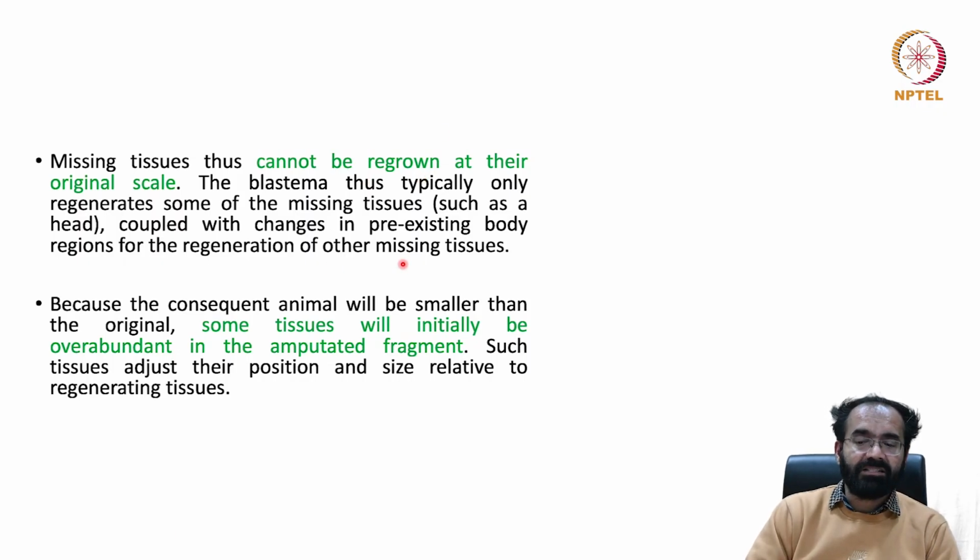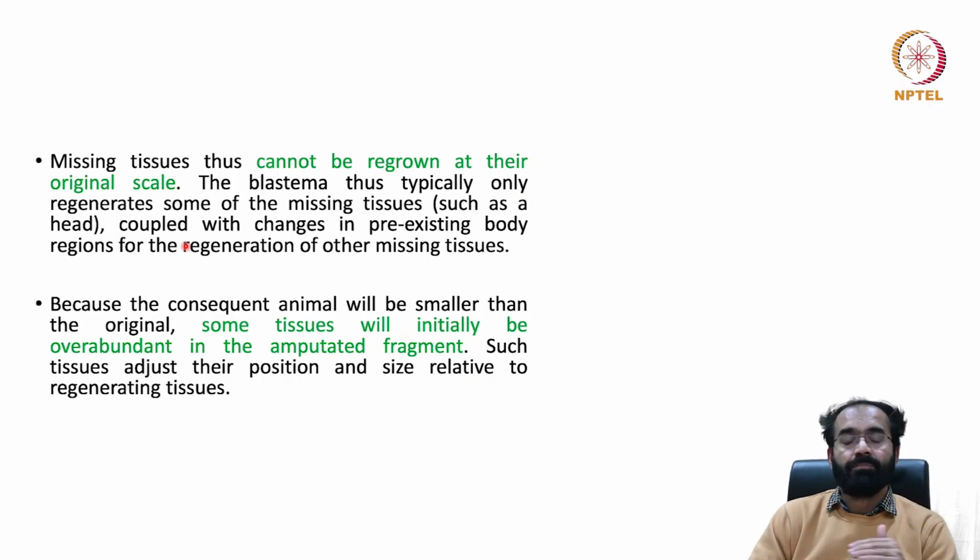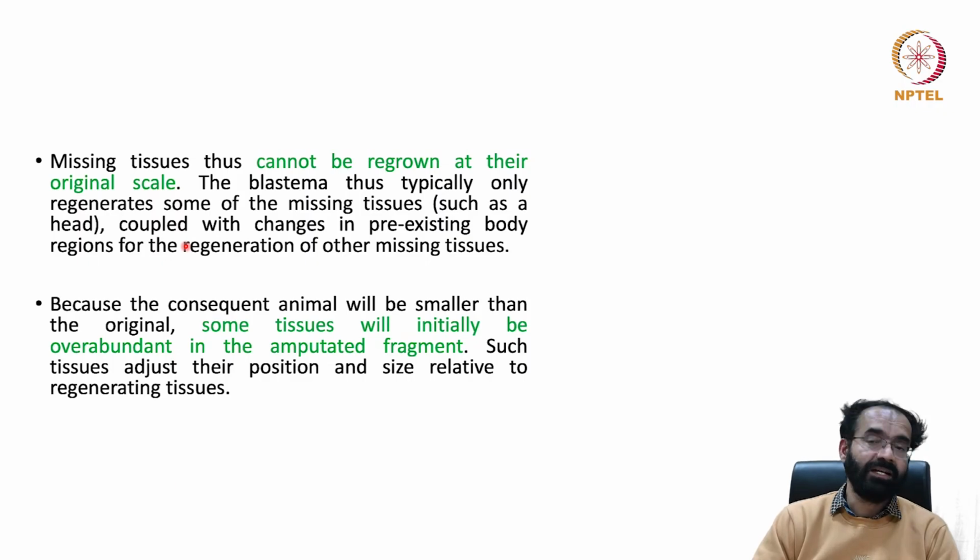The blastema thus typically only regenerates some of the missing tissues, such as the head to start with. Say a body is cut: the anterior piece and the posterior piece each have only half of the Planaria body. It will not create the rest of the anterior portion. It will just create a head right at the tip of that posterior portion, and then it will keep growing, building the bulk. This is the way in which they grow.